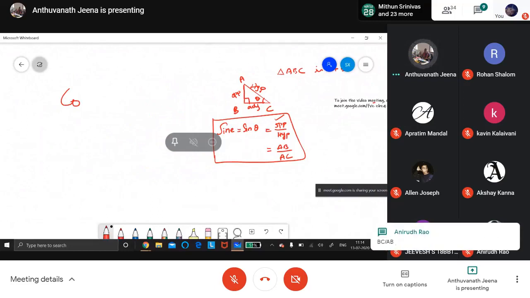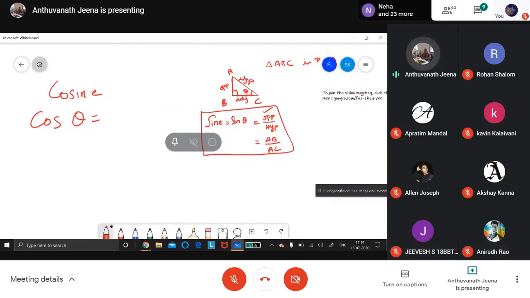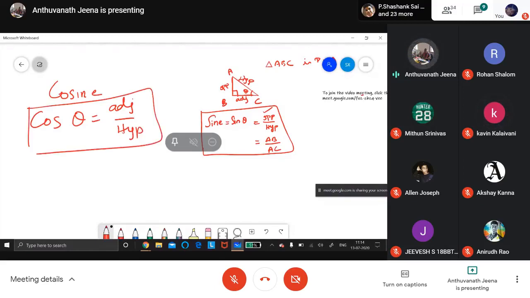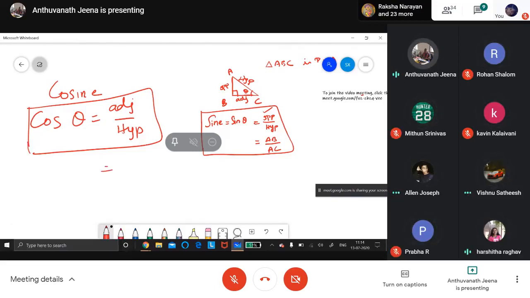Now is cos. Cosine we will write as cos. What is cos theta? Sin theta is opposite by hypotenuse. Cos theta is adjacent by hypotenuse. Which is adjacent to this triangle? BC. BC by AC.